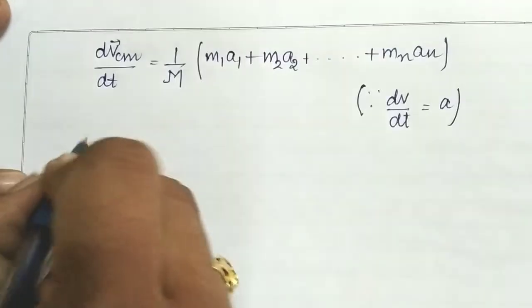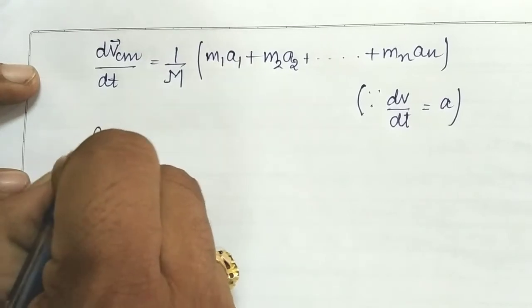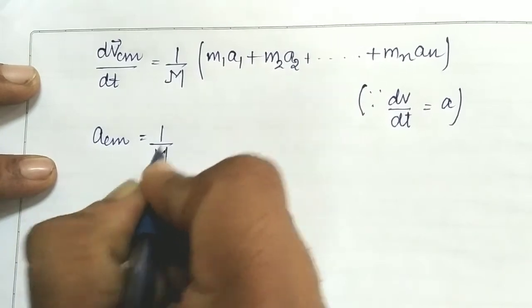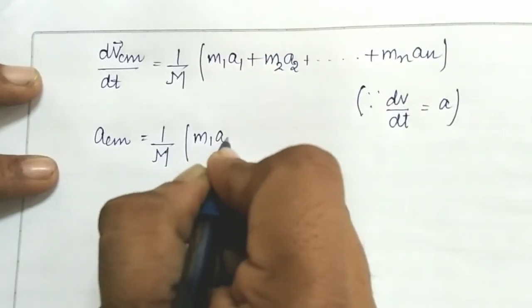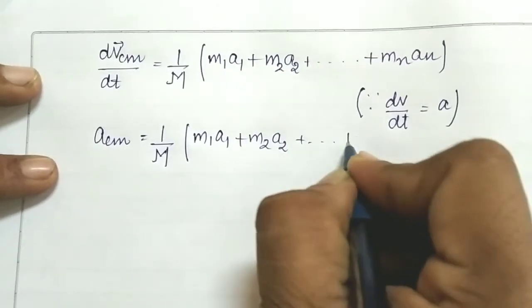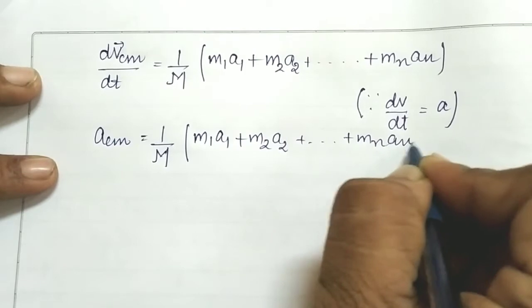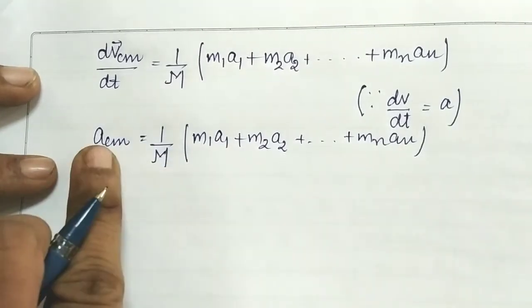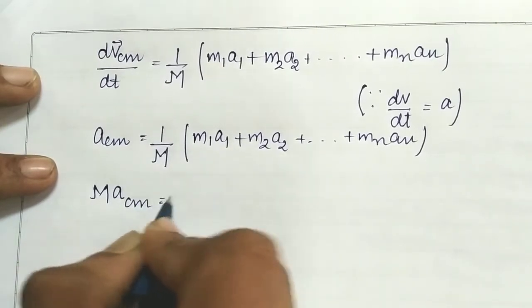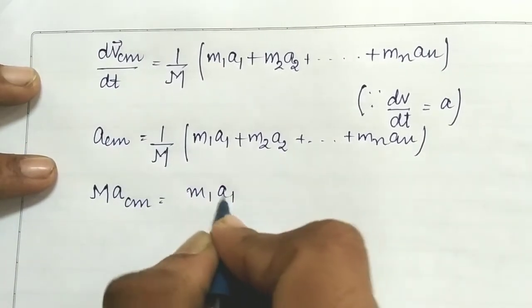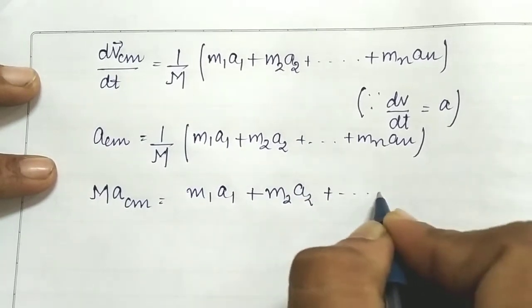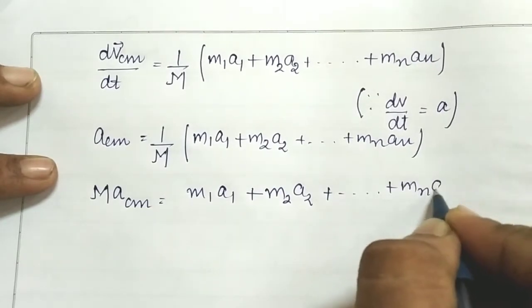So here we can put this value: this is acm, which can be written as 1 upon m, m1 a1 plus m2 a2 up to mn an. So students, if we multiply by m here, then it will be capital M acm is equal to m1 a1 plus m2 a2 plus and so on up to mn an.